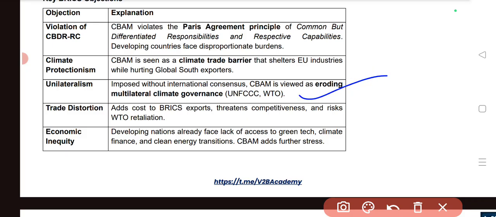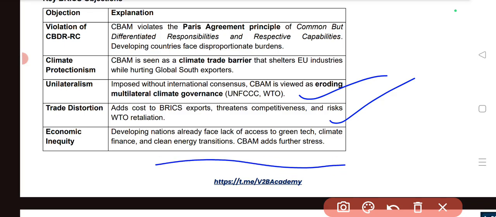And the next one is unilateralism. They are imposing it without any international consensus. There was no consensus oriented decision making that happened with respect to CBAM. So that is another kind of issue that we have. And the fourth one is trade distortions. This will definitely add cost to the BRICS exports. Whatever the BRICS countries export to the European Union, definitely it will have an impact on our economy. So that will lead to trade distortion. That is another criticism that we are coming up with.